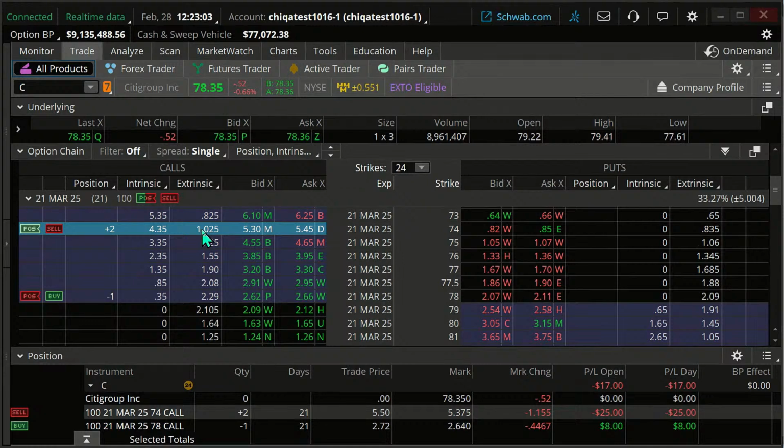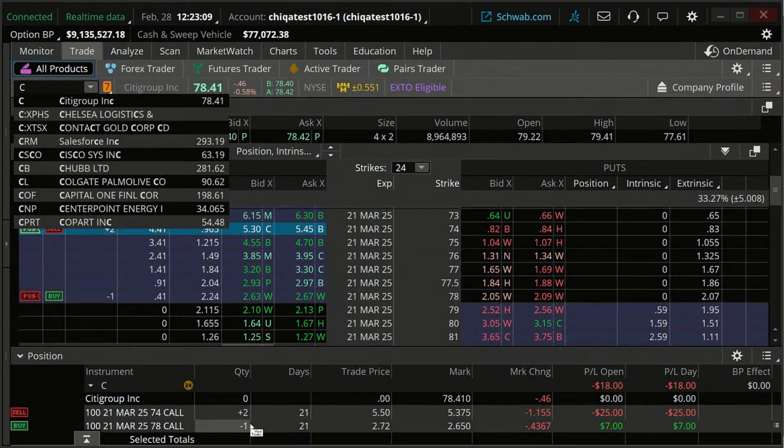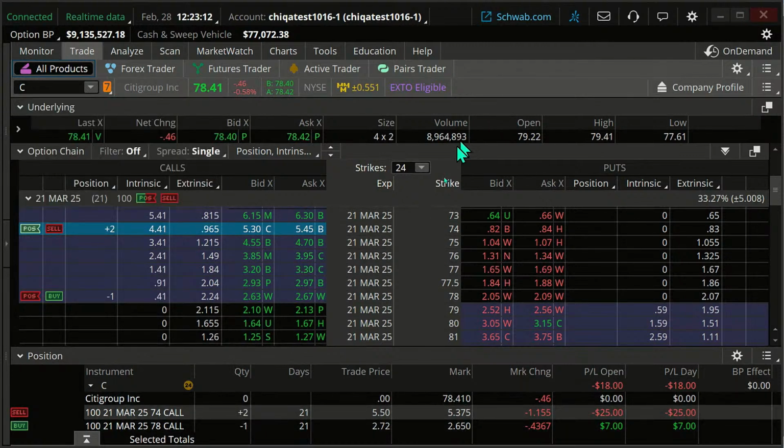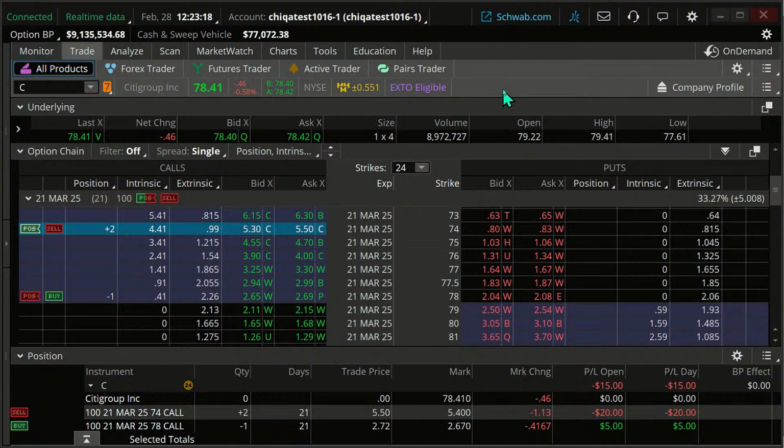But the longer you hold it, it is going to benefit you from that time decay component. Now, these are more expensive trades if you compare them just to a long call. But compared to buying the stock, it's a lot cheaper than buying the stock.